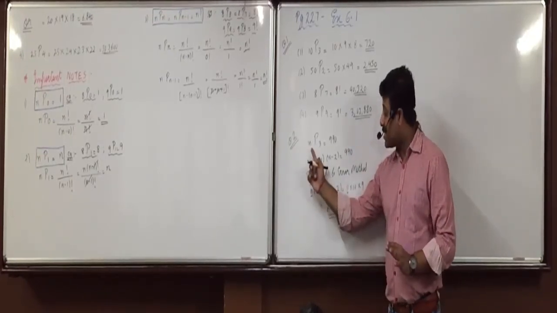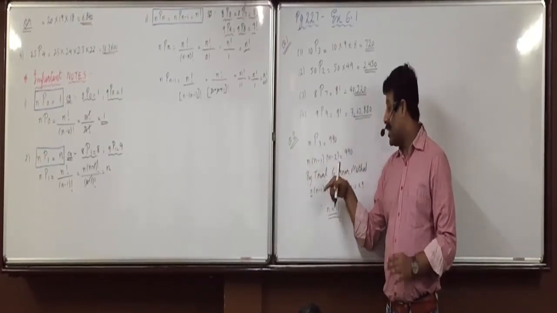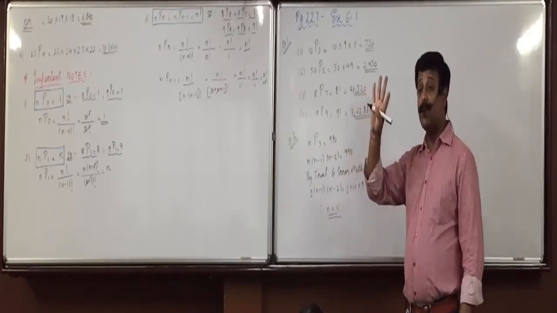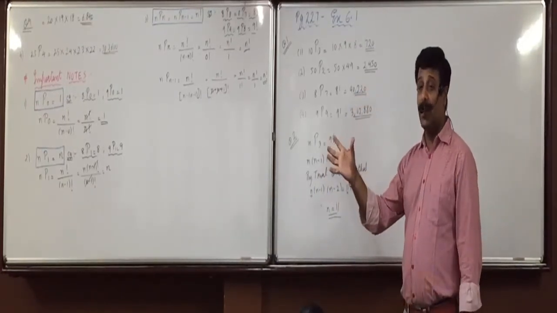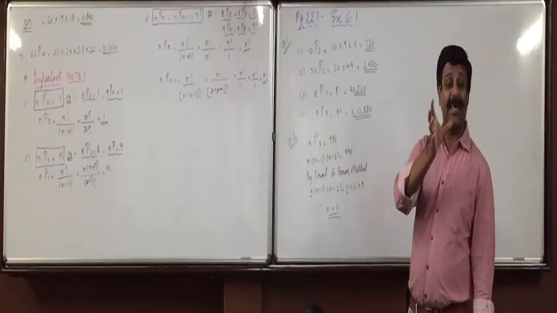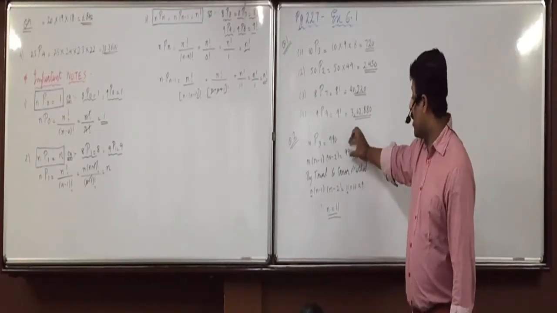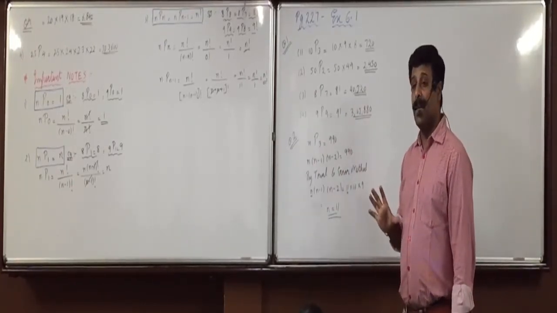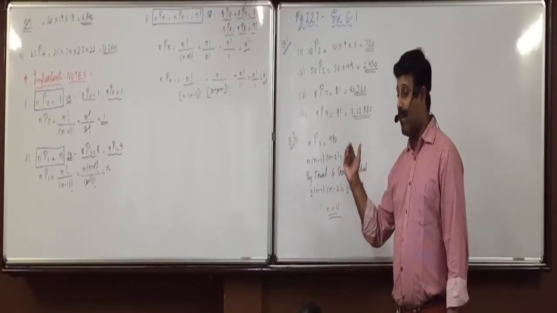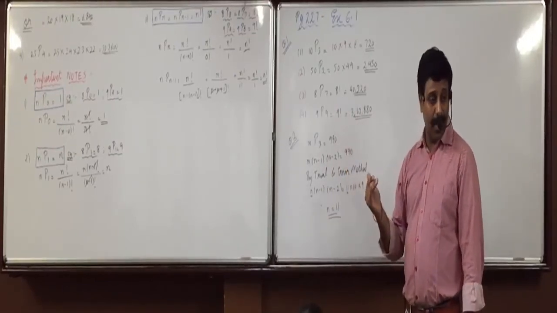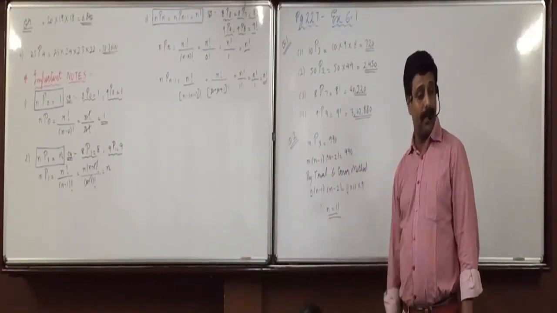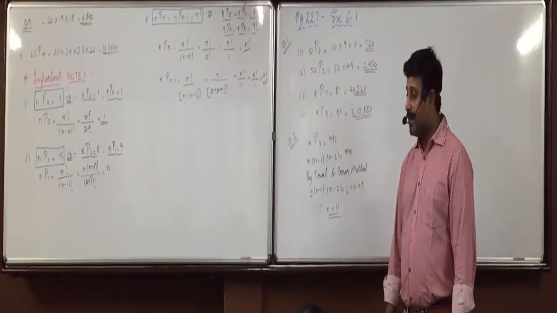Suppose it is nP4, then you try multiplication of how many numbers? 4. Then if you start with 8, you do 8 into 7 into 6 into 5, and you must get your required answer. Until you get that answer, you keep on trying. If you get a higher answer, try the lower number. If you get a lower answer, try the higher number. Did you understand this question, everyone?